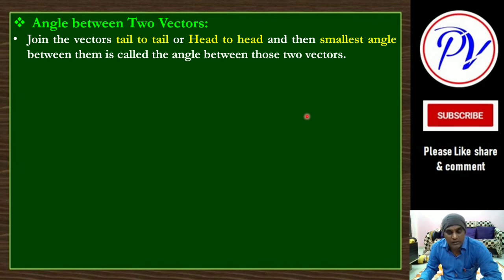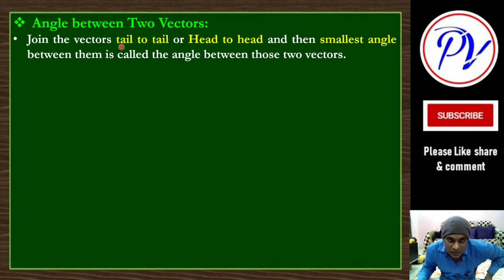Okay, so next topic is what? Angle between two vectors. Join the vectors tail to tail or head to head, and then the smallest angle between them is called the angle between those vectors. This is very important, this angle between two vectors. If you make a mistake while finding the angles, your answer will go wrong, right?